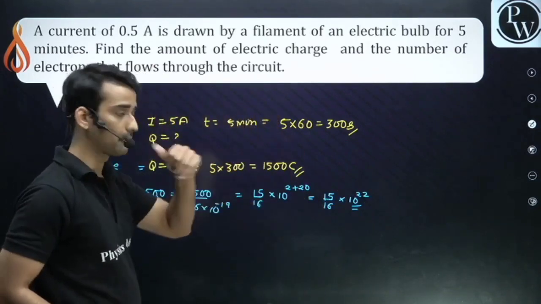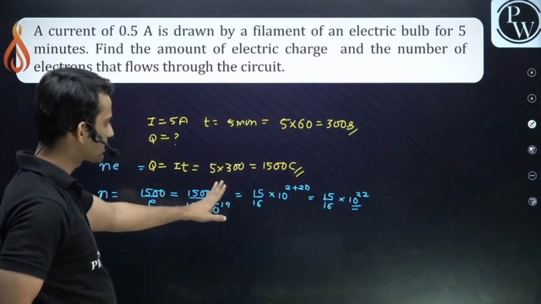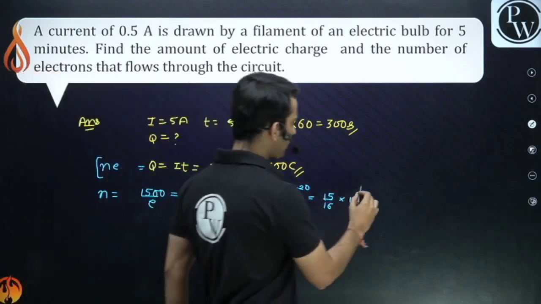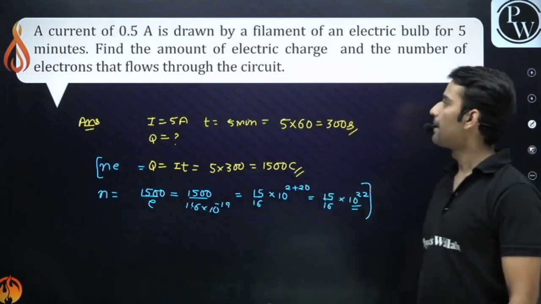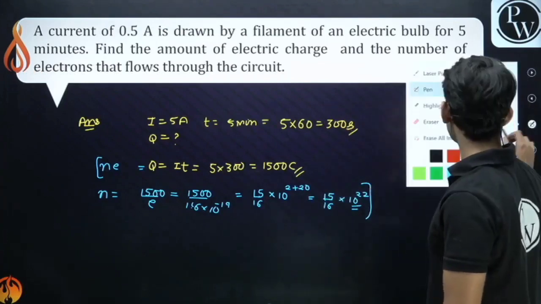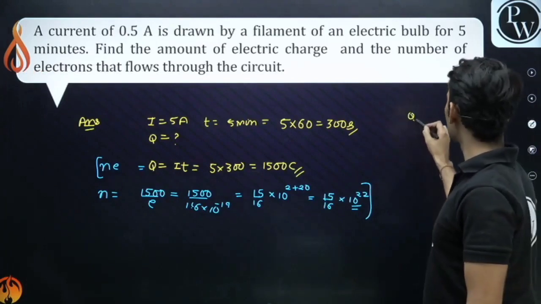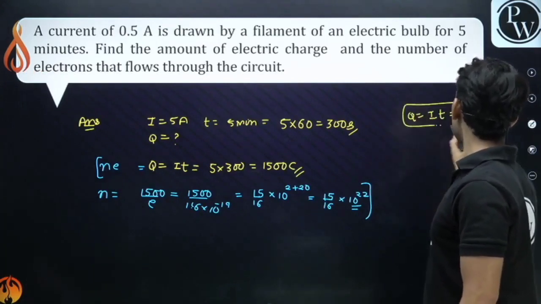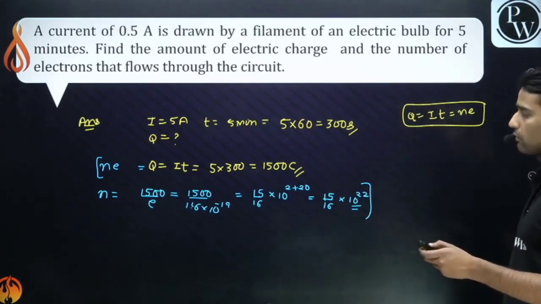You can do it on your own. So these are the number of electrons. If you want to calculate the number of electrons, just use Q is equal to N into E. Are you getting this answer? Q equals NE and Q equals IT. These are the two formulas you should know. Should I move forward now?